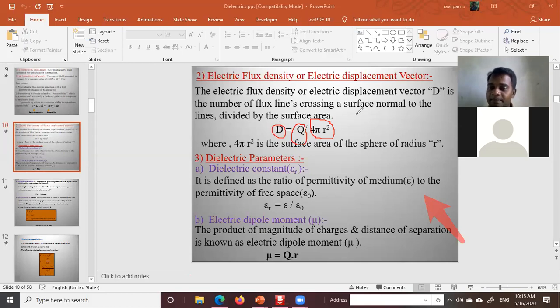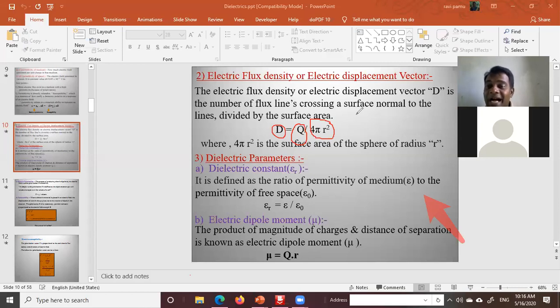In the case of magnetic fields, magnetic flux density is represented as the flux passing through the unit surface area.